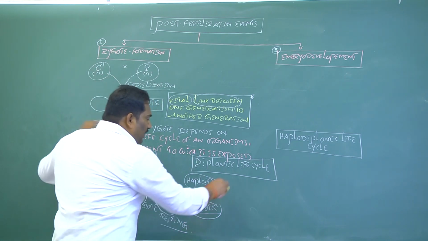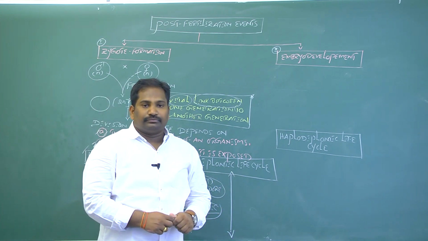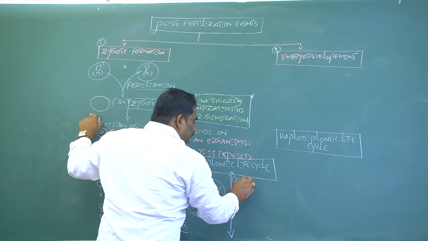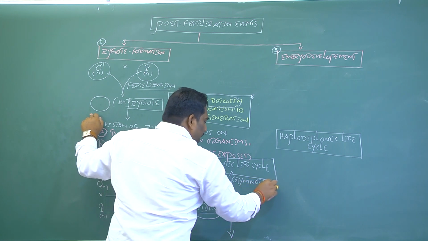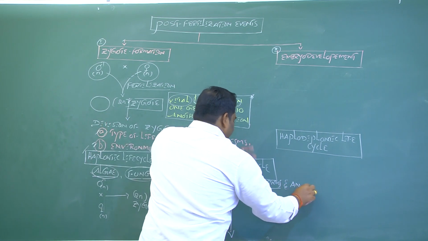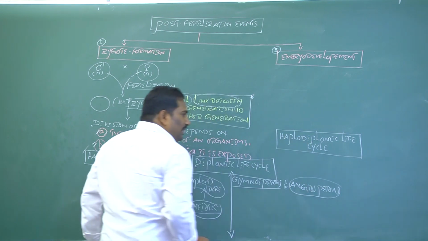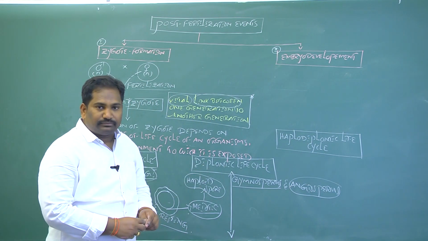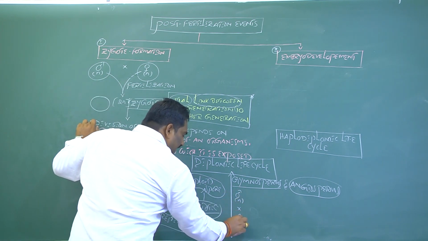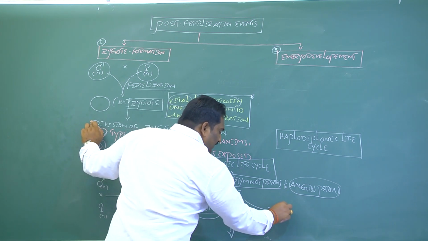Now, an organism having a diplontic life cycle, for example gymnosperms and angiosperms. When the haploid male gamete physically contacts the haploid female gamete, it produces a diploid zygote.